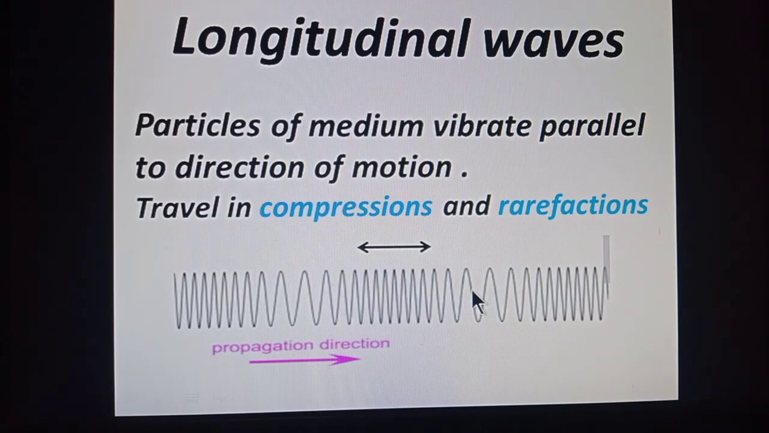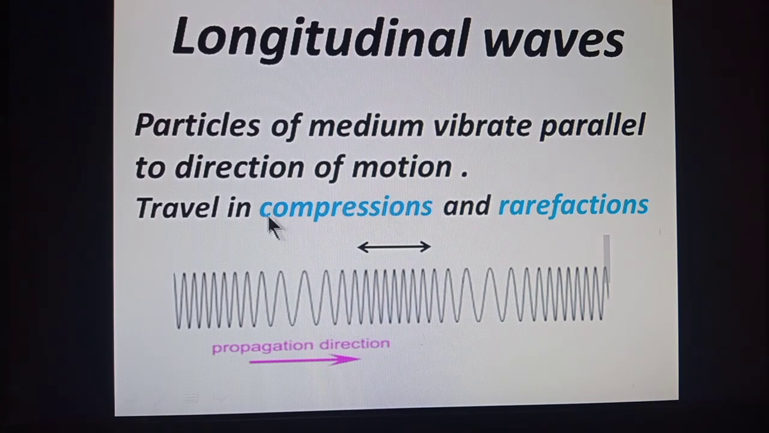Students, the next group of mechanical waves is longitudinal mechanical waves. These are the waves in which particles of the medium vibrate parallel to the direction of motion. Means when a wave passes through a medium, its particles vibrate in the direction in which the wave is traveling. If the wave is traveling in this direction, the particles will also vibrate parallel to the direction of traveling of the wave. Such waves are called longitudinal mechanical waves.